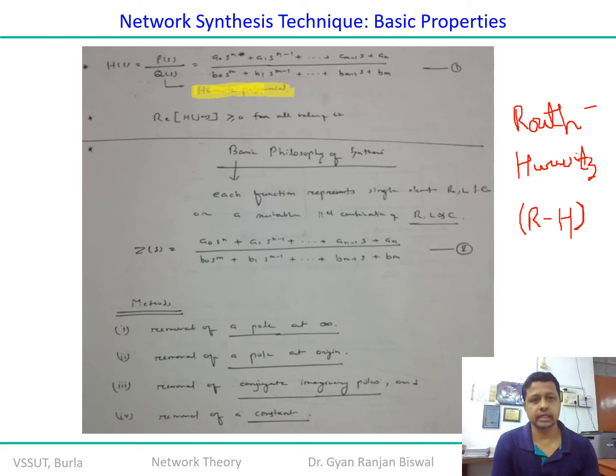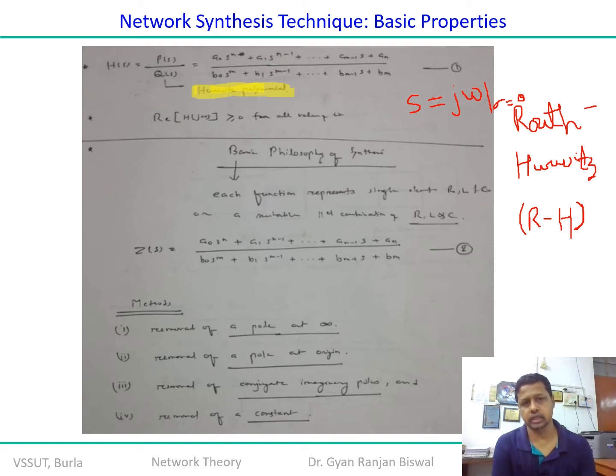Okay, now in that case, it states that as far as that Hurwitz polynomial is concerned, if you are going to replace s equal to j omega over here, remember that s is the plane, and I am here assuming that my s plane is a lossless plane. So your sigma component becomes 0. Am I right? You are assuming that this sigma component is equal to 0. That means the resistance is 0, or the attenuation is 0. The resistive component is 0.